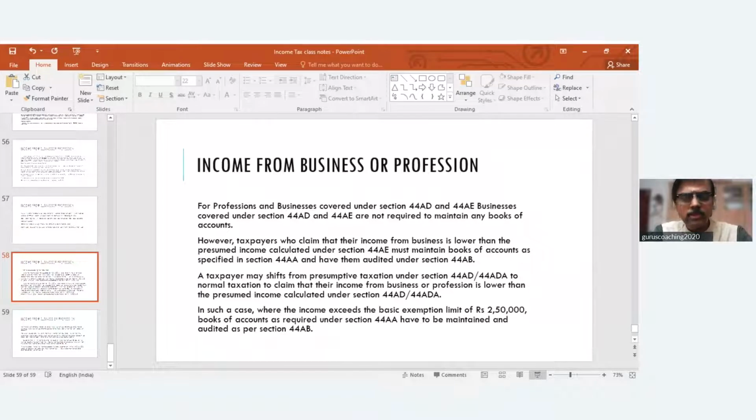Okay, so that's the whole plan. Next week I'll solve problems on this head, income from business or profession. So kindly go through all the provisions and come for the class, so it will be easy for you to follow. So today that's for the session, and we are completing it today. Hope you all have understood the provisions we discussed. If you have any doubts, feel free to reach me and I'll be happy to clarify them.